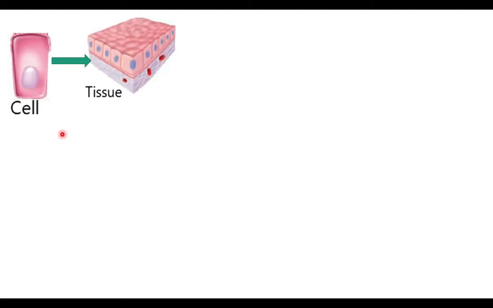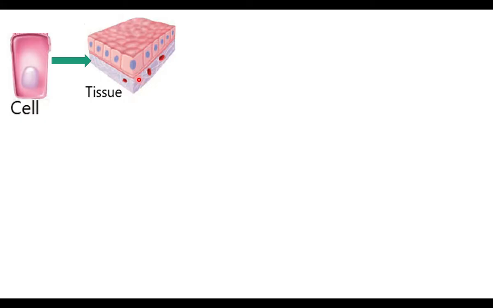This cell is a part of our digestive system. What is digestive system? Digestive system starts from mouth. It has stomach. It helps in the digestion of food and provides energy. Here the cells are grouped together. Many cells are grouped together and form a structure. That structure is called tissue. This is a tissue. It is made up of a group of cells. This tissue is found inside the mouth, inside the stomach.